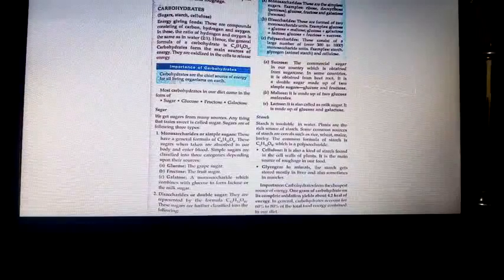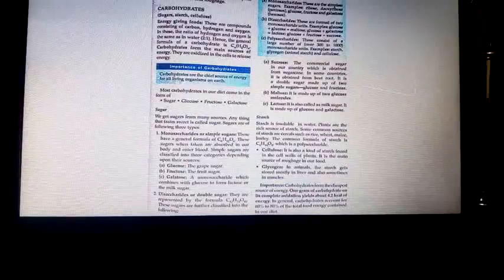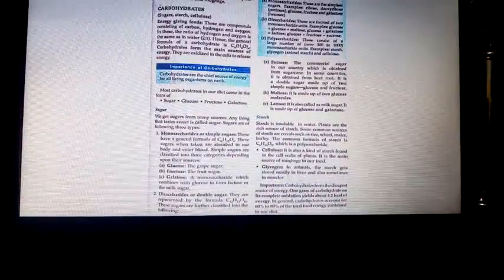Now the first category, energy giving foods. We are going to learn carbohydrates and fats: sugar, starch, cellulose. Energy giving foods are compounds consisting of carbon, hydrogen and oxygen. In these, the ratio of hydrogen and oxygen is the same as in water, 2:1.